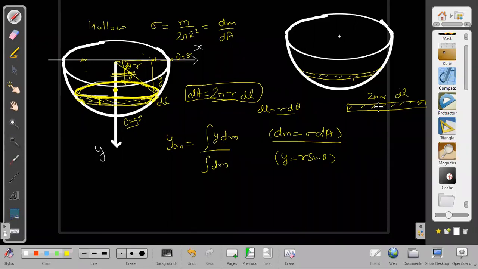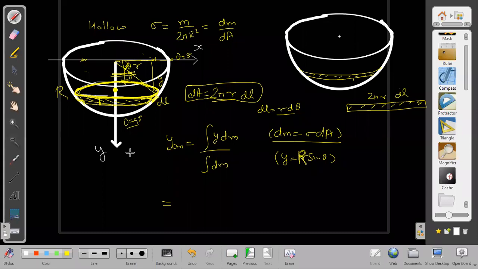Then we can write, I think, y is equal to capital R sin theta. Here, small r equal to R sin theta you took, sir. Not small r, capital R sin theta. Yes, R is the radius of the ring. Sorry, capital R sin theta, obviously.